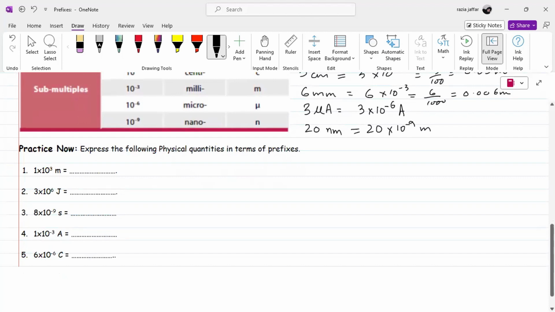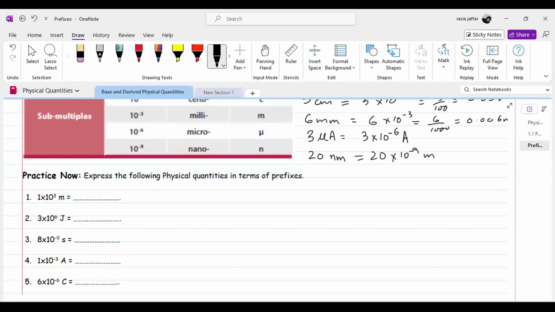A few of the examples I will solve for you here, and the others you will try by yourself. Question number 2: now we have to represent these multiples or submultiples in prefix form. First we will memorize these in the table. One more time we'll look at the table.